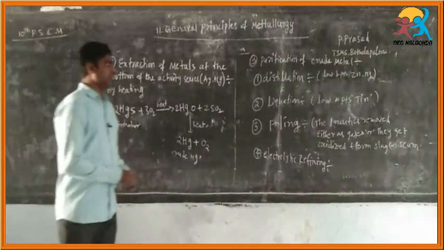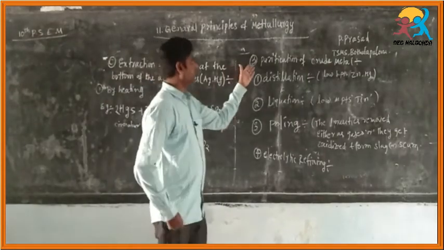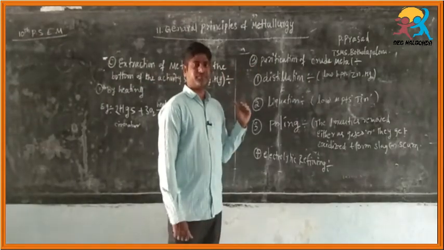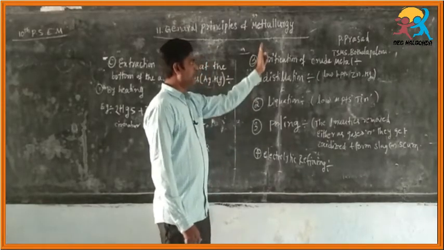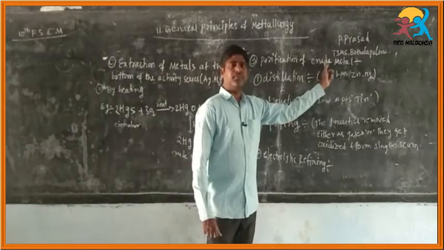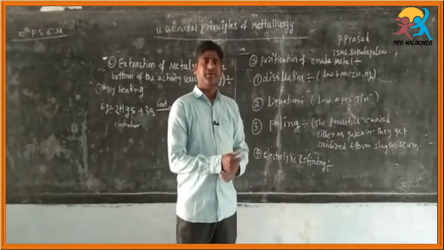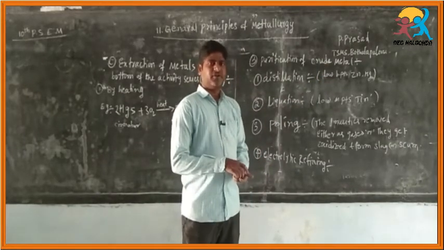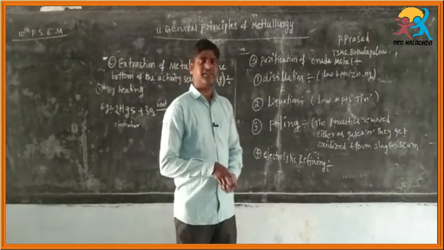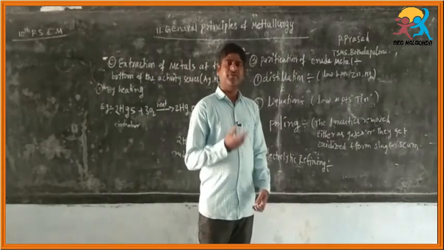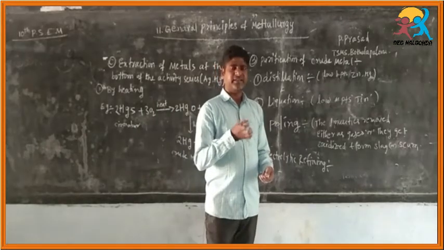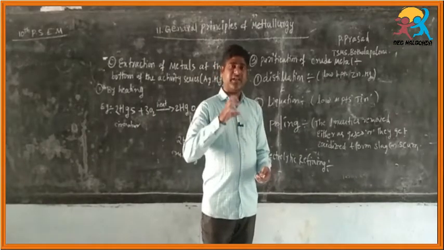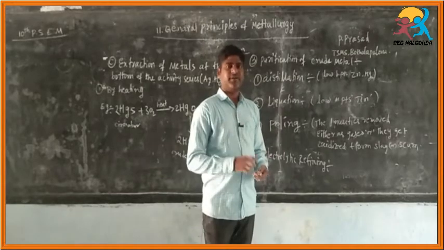Next, what is the last step in the extraction of metals in the metallurgical process? The third step is purification of crude metal, or refining of crude metal. Why? Because crude metal still consists of some impurities. So now we have to get 99% or 100% pure metal from it.